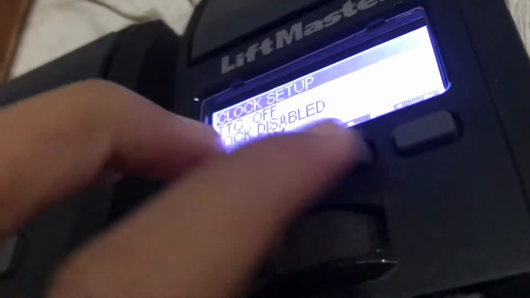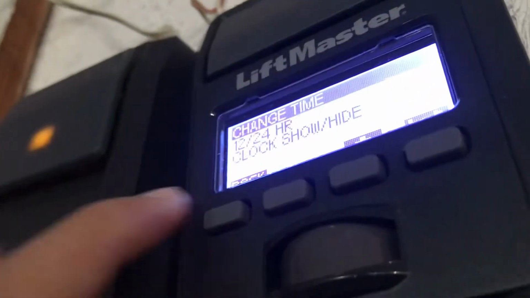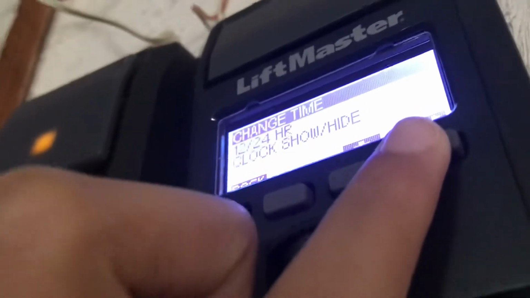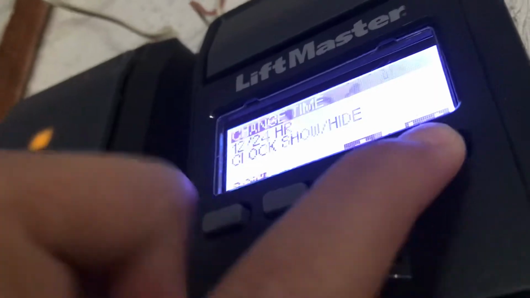First push menu, and then select clock setup, and then select change time.